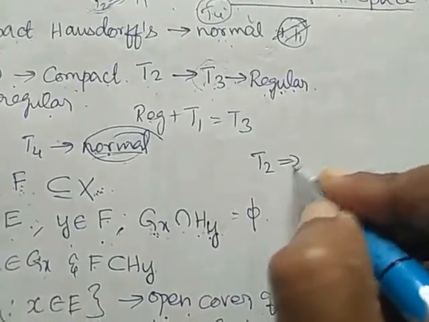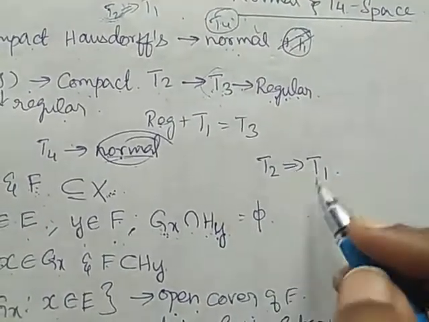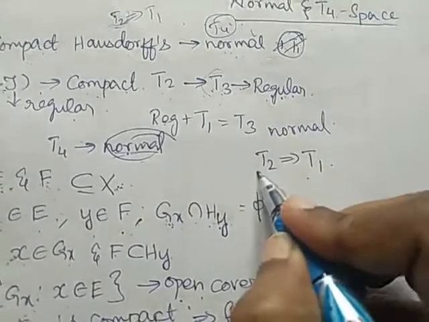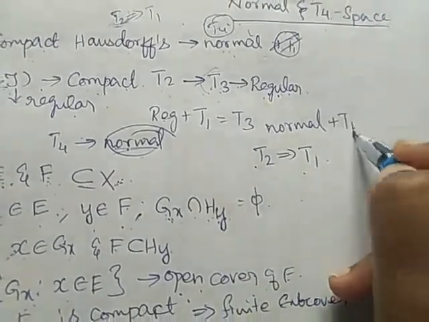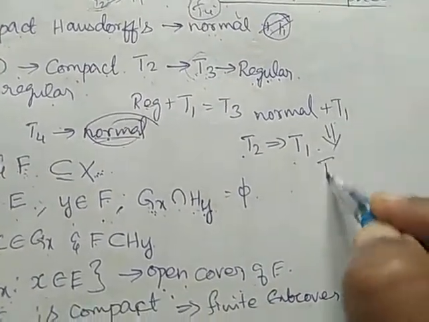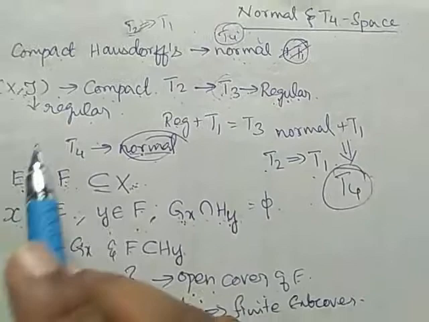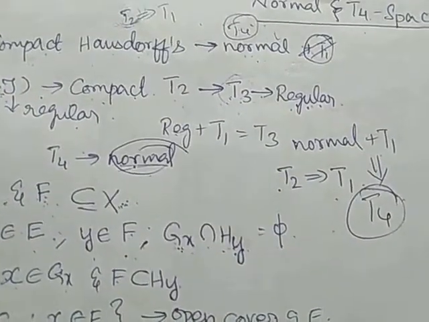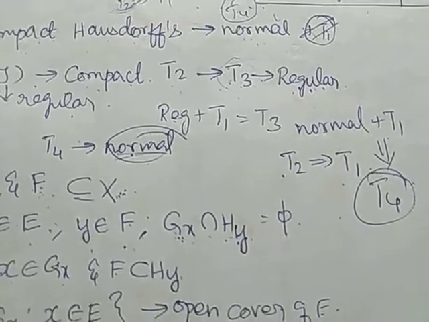Also, every T2 space implies T1 space. So compact T2 space is normal, we have proved already. Every T2 space is T1 also. Therefore, normal space plus T1 space implies it is T4 space also. Therefore, every compact Hausdorff space is normal and every compact Hausdorff space is T4 space.